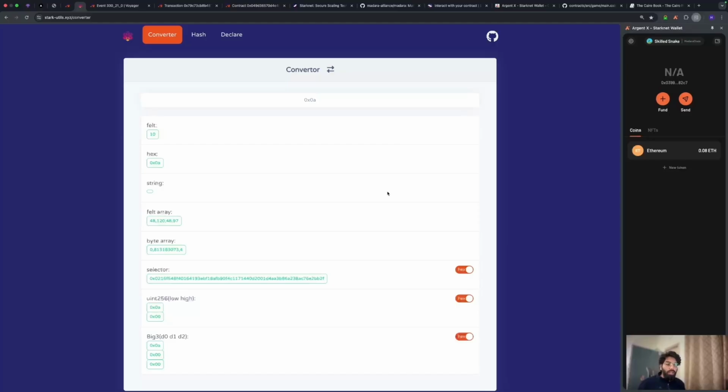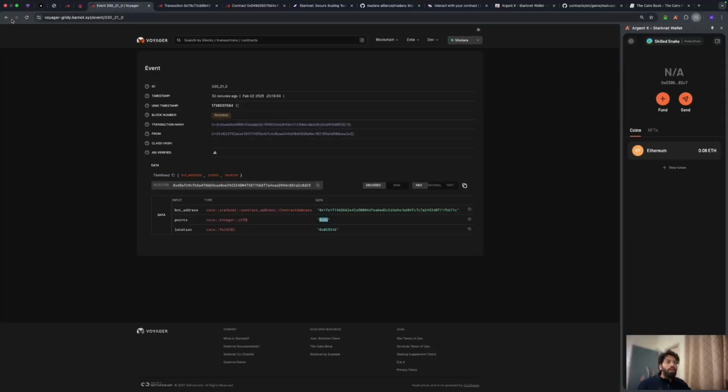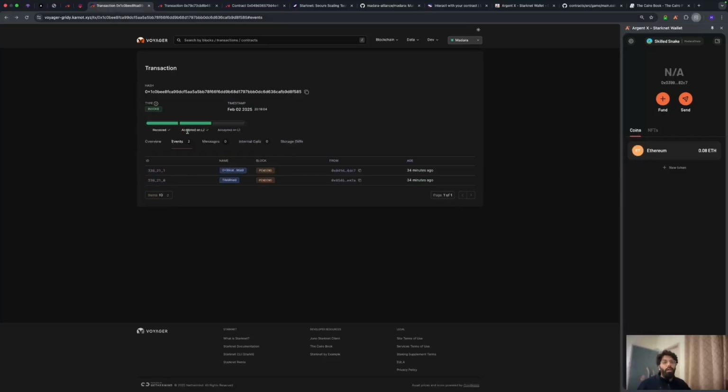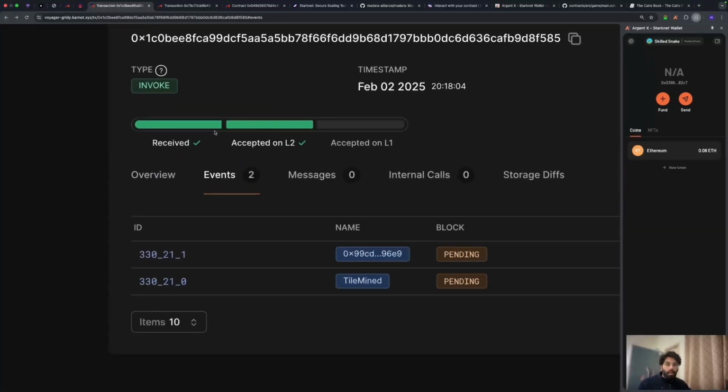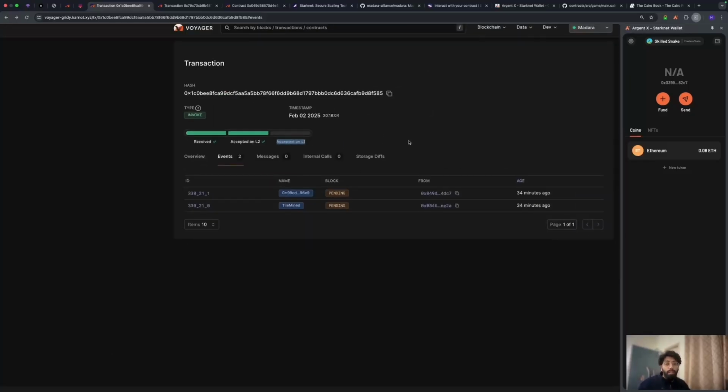For example, Madara ensures that your transactions are accepted on L2. As you can see right here, this part is being done by Madara. The accepted on L1 part is where the orchestrator works. It takes a transaction, proves it, does a lot of computation on it, and then settles onto L1. That is the orchestrator's part.